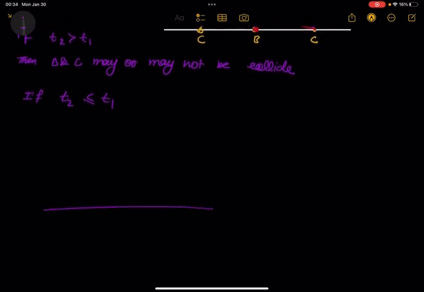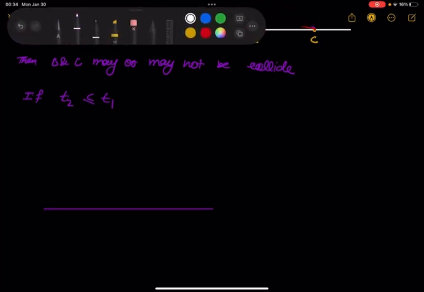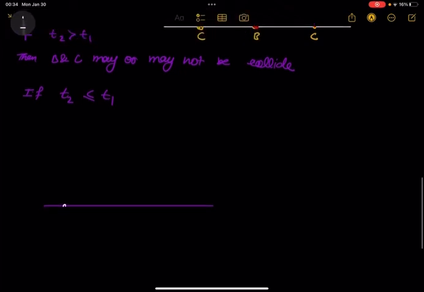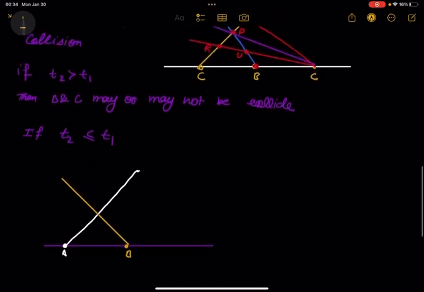Okay, so let's assume this is the path of A. A's path is this. Understood? And B's path, of course, is this. First case, if T2 is greater than T1.